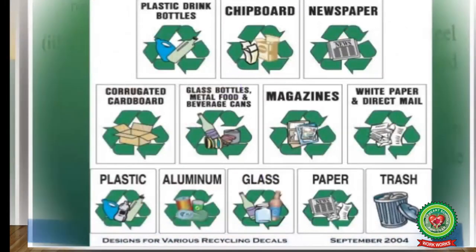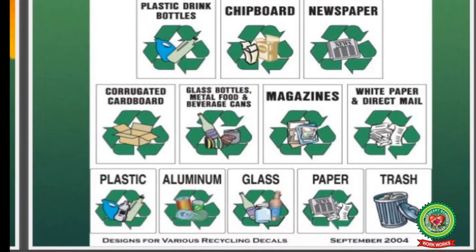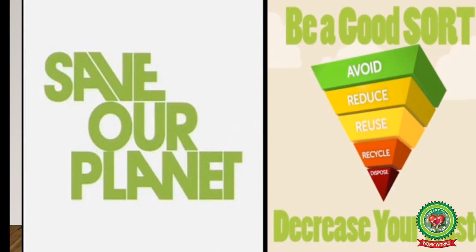Now children, we should all participate in recycling the plastic drink bottles, chip clipboards, newspapers, corrugated cardboards, glass bottles, metal food and beverage cans, magazines, white paper and direct mail, plastic, aluminium, glass, paper and trash. By doing so, we can save our planet by avoiding waste, reducing, reusing and recycling the waste, which will help in decreasing the waste and saving our environment.